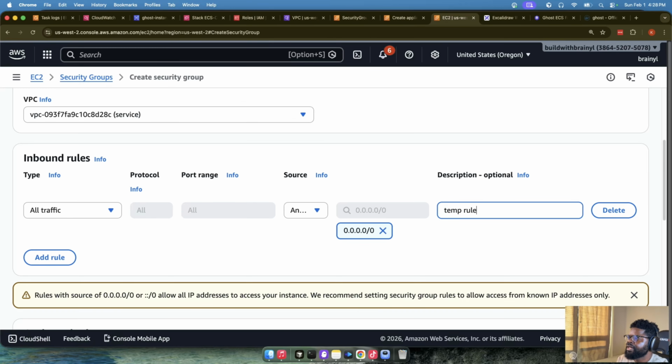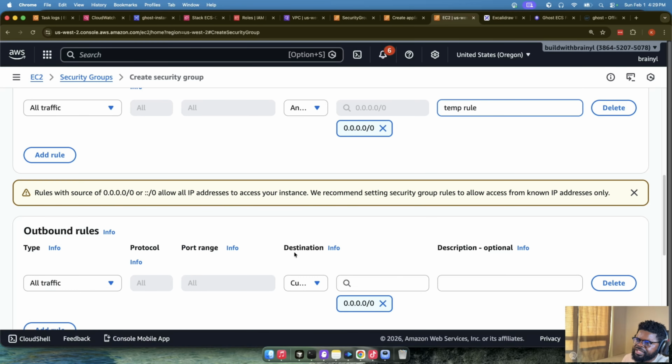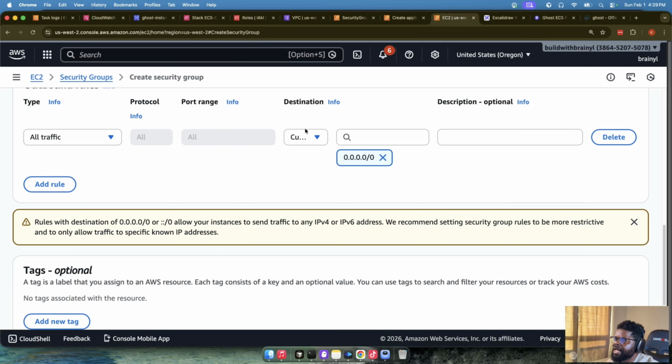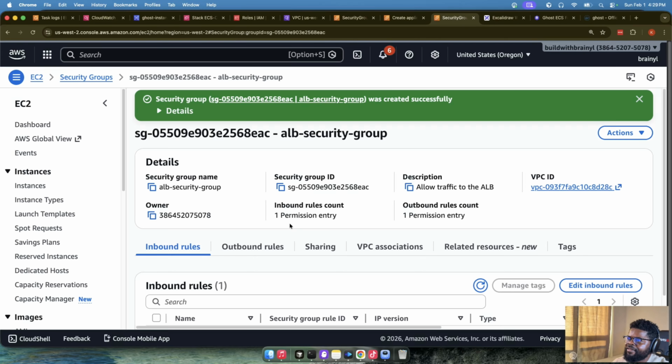Temp rule, okay? I'm going to prune that down. But yeah, it depends on who you're exposing the traffic to. You want it to get to the internet, you have to allow everyone. But if you're tying it down to your own IP address, you have to limit it further. And here, outbound rule, I'm just going to leave everything as is. I'm going to create a security group. Cool. So we now have an ALB security group.